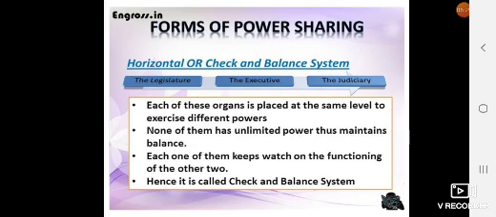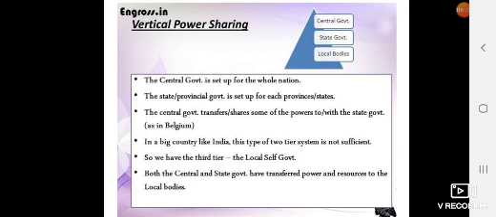That's why one can check another, hence it is called check and balance system. So this is also called horizontal power sharing. The second one is vertical power sharing. That means the sharing of power among the different levels of government. Different levels of government means, at the top here I have written central government, state government and local bodies.